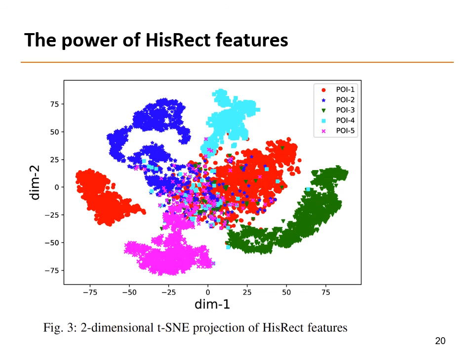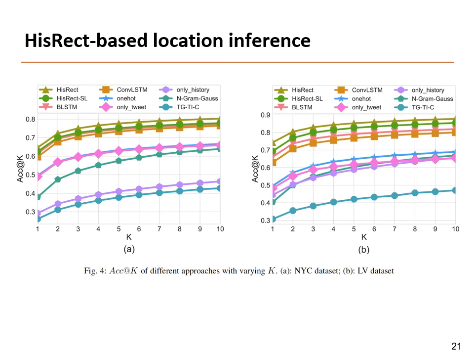We also investigated the performance of HisRect features on the POI inference problem. It is clear that our HisRect performs the best. It is the only one that achieves accuracy higher than 64% and 70% on NYC and LV datasets respectively.